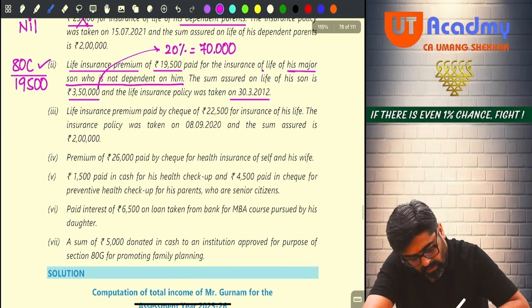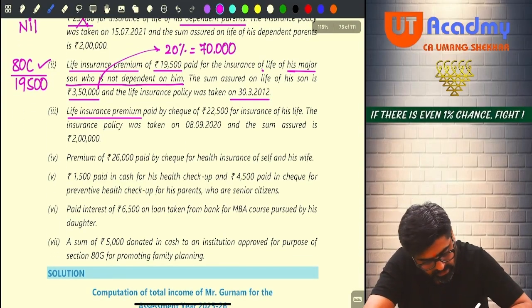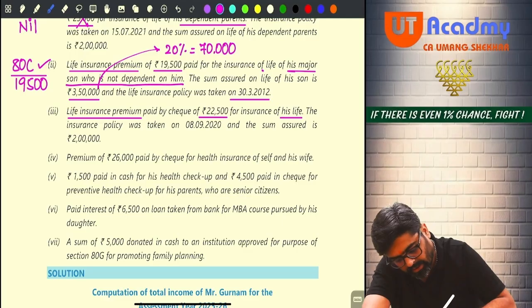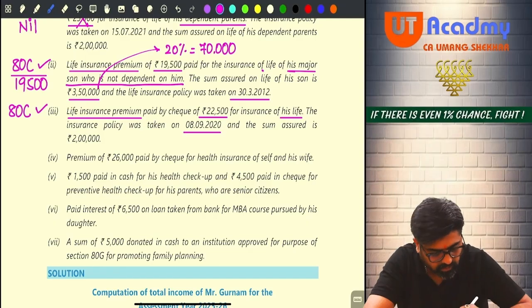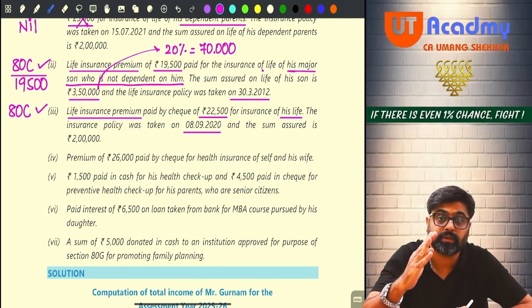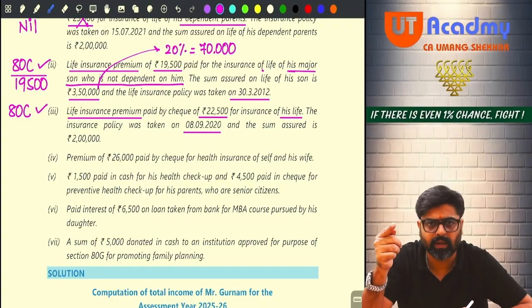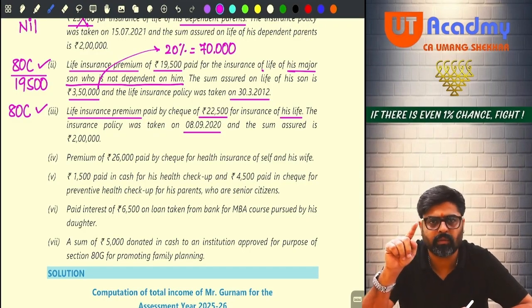Next one. Again life insurance premium you have paid by check, 22,500 for insurance of his life. For your life, you can take 80C deduction. Policy was taken on 8 September 2020, meaning on or after 1st April 2013. And are you a handicapped person or a person suffering from a specified disease? No. So you are not a handicapped person.